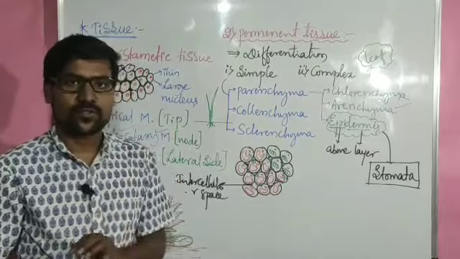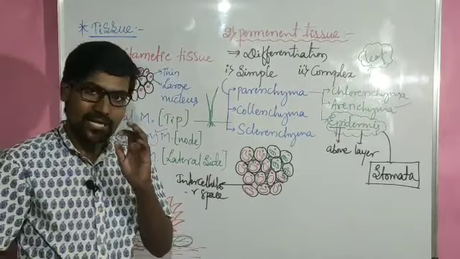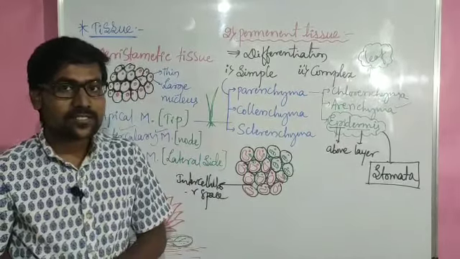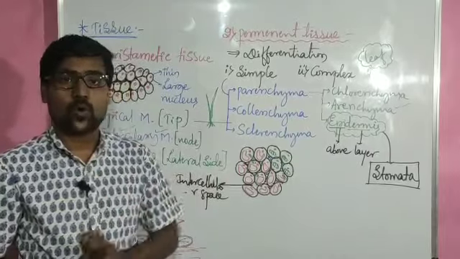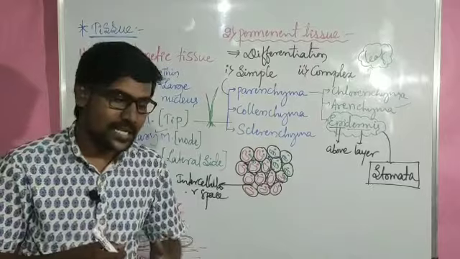And my one question, this is tomorrow's question. As you already know the difference between dicot and monocot, dicot leaf and monocot leaf, I am giving one example.